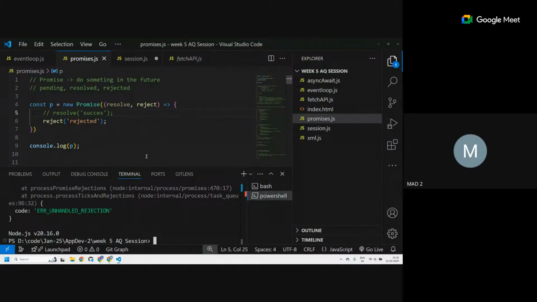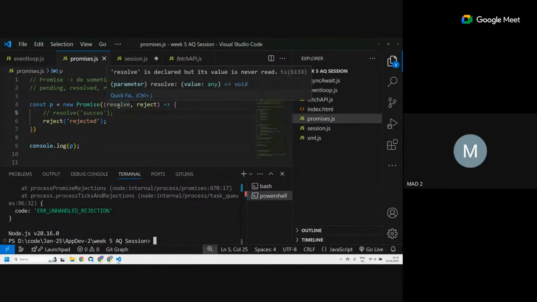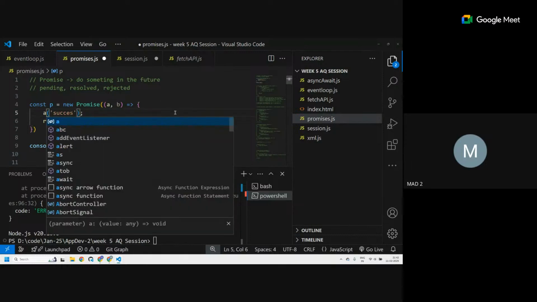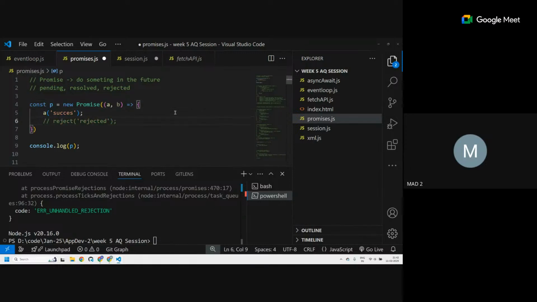All right. So are resolve and reject predefined functions? No, these are parameters that you can name anything. You can write A, you can write B over here. The first one is resolve, the second one is reject. So if I write A over here, this will still work.